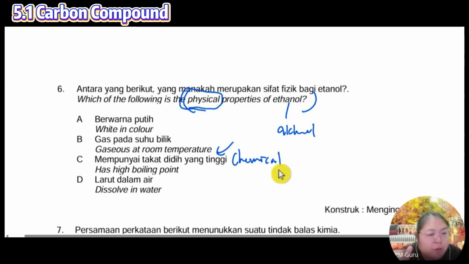Which one can you see straightforward? Nobody knows. A? I know. Why not the white color? There's no color. Transparent. The answer, sure. It mixes together with the water. When you just put it in the water, we can see already.